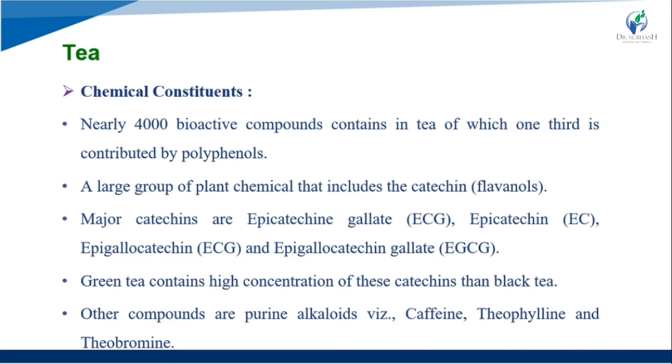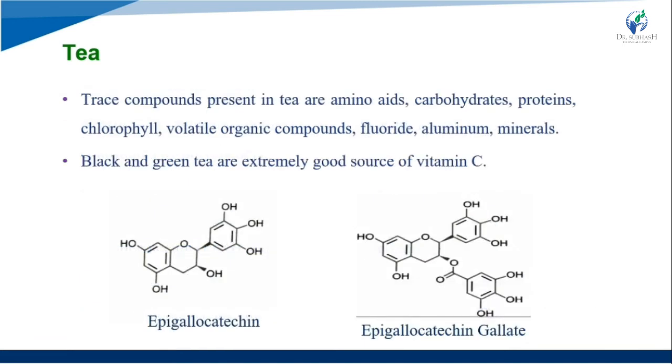Green tea contains a higher concentration of catechins than black tea. Other components are purine alkaloids: caffeine, theophylline, and theobromine.